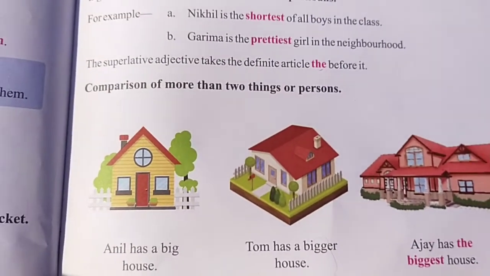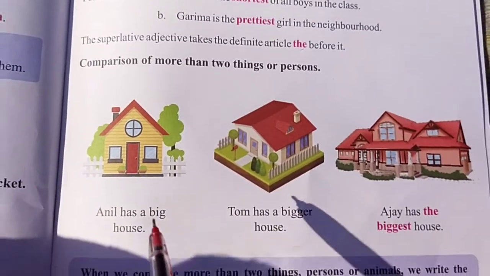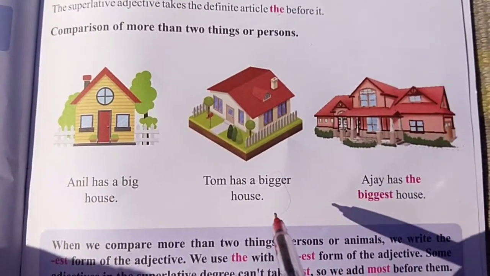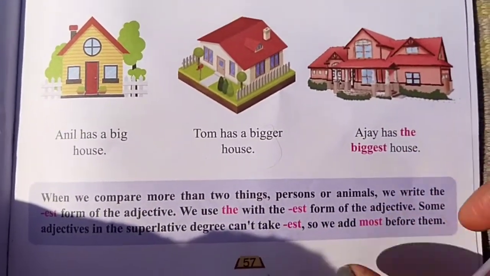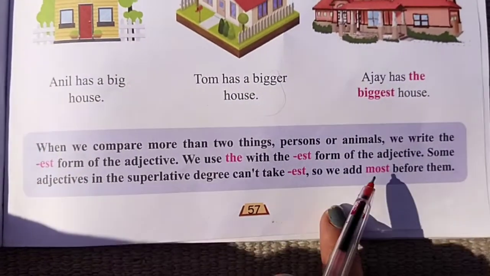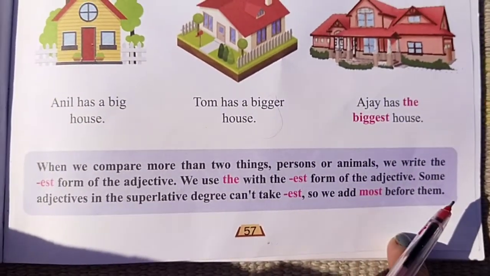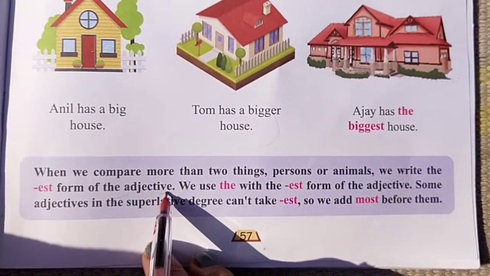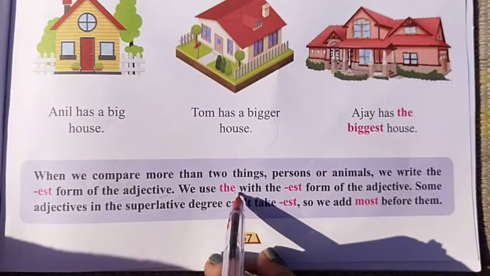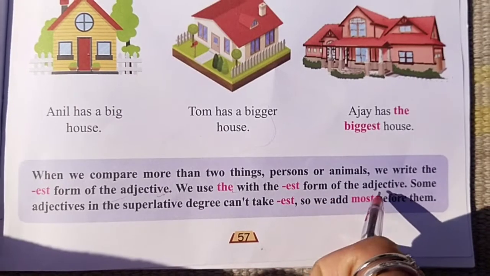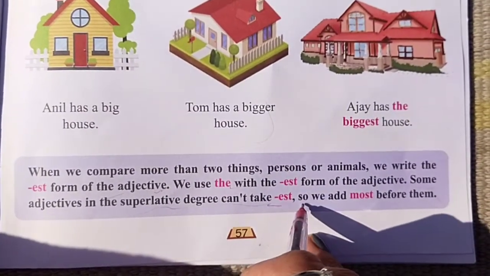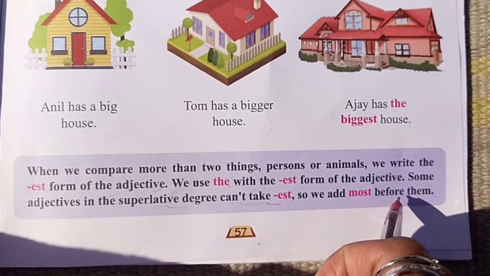Now comparison of more than two things or persons. Anil has a big house. Tom has a bigger house. Ajay has the biggest house. So when we compare more than two things, persons or animals, we write est form of the adjectives. We use the with the est form of the adjective. Some adjectives in the superlative degree can't take est, so we add most before them.